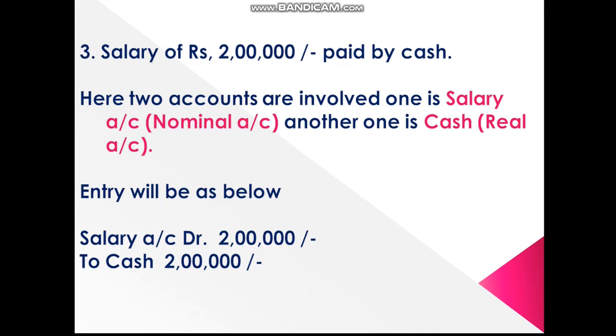Third one is salary of 2 lakhs paid by cash. So here once again two accounts are involved. One is salary account, which is a nominal account. The other one is cash account, which is a real account. So the entry will be as below. Salary account will be debited by 2 lakhs and credited by cash account for 2 lakhs.